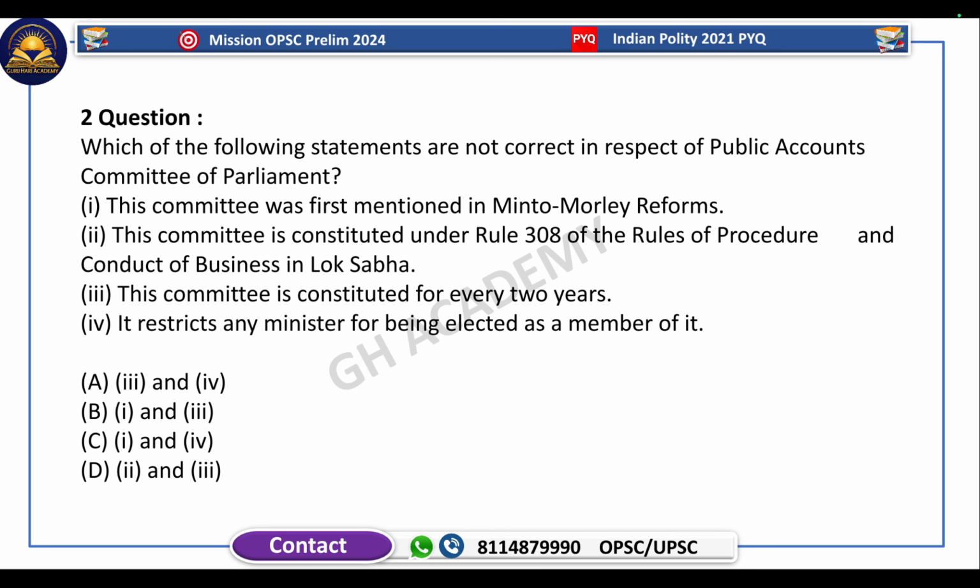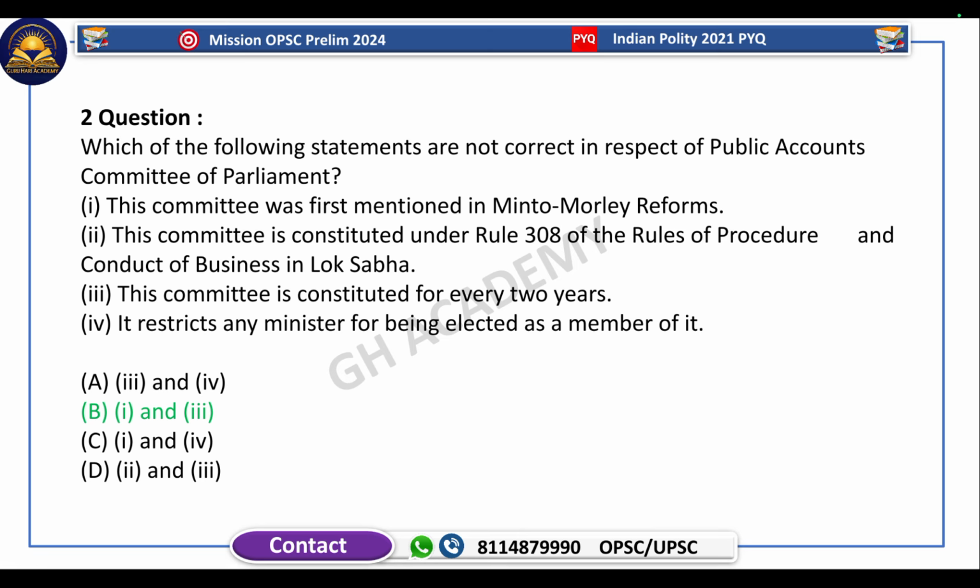Question second: which of the following statements are not correct in respect of the Public Accounts Committee of Parliament? The committee was first mentioned in Minto Morley reforms. The committee is constituted under rule 308 of the rules of procedure and conduct of business in Lok Sabha. This committee is constituted for every 2 years. It restricts any members from being elected as a member of it.